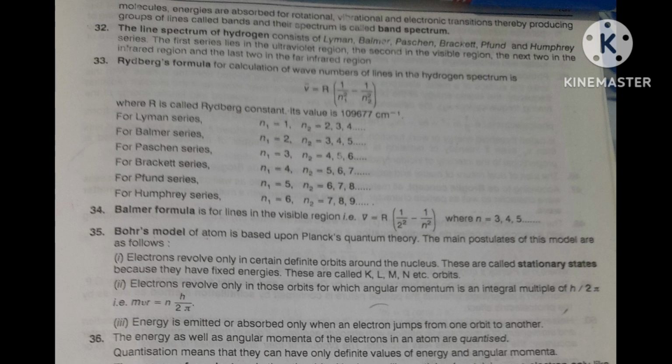Only if it gets energy will it jump from one orbit to the other. The energy is emitted when it comes from higher to lower, and absorbed when it goes from lower to higher.